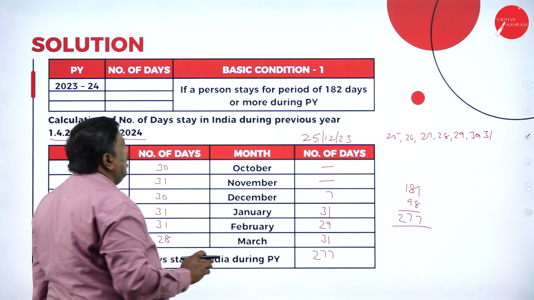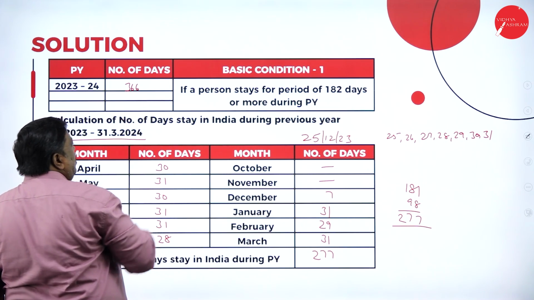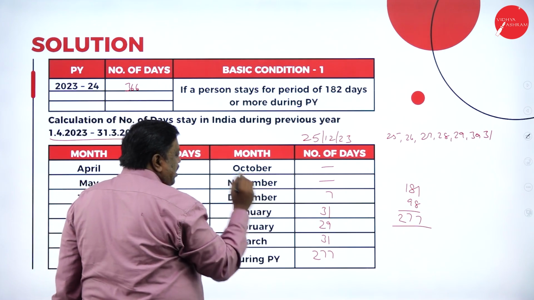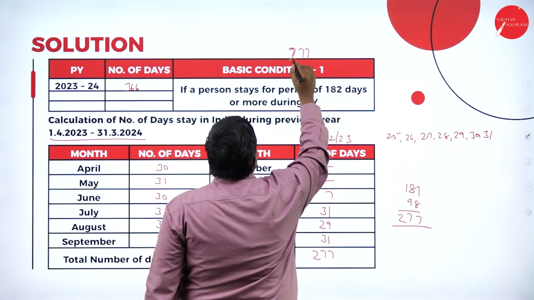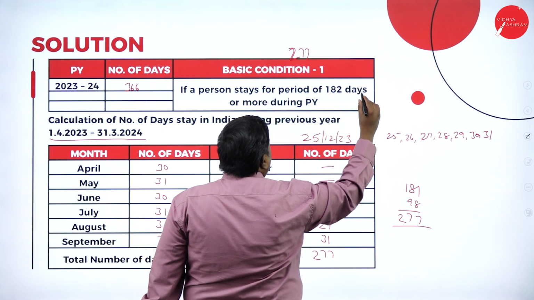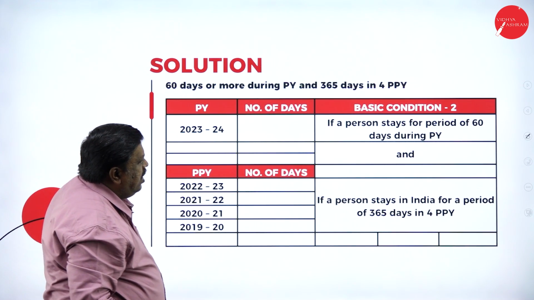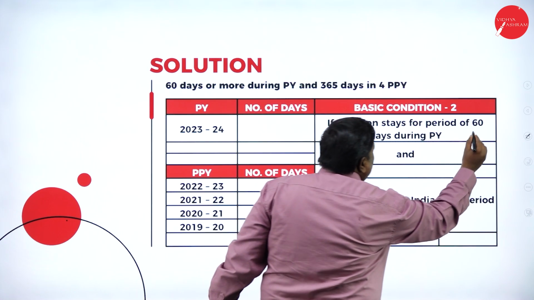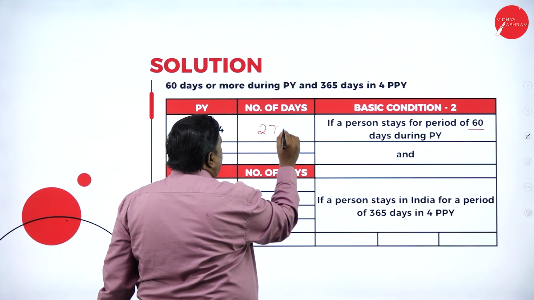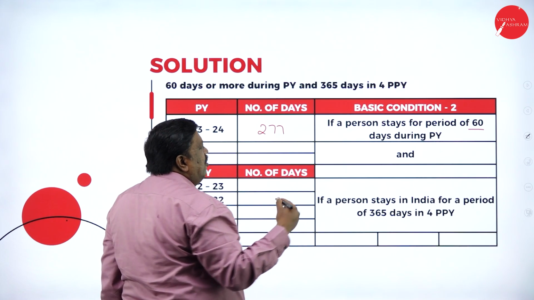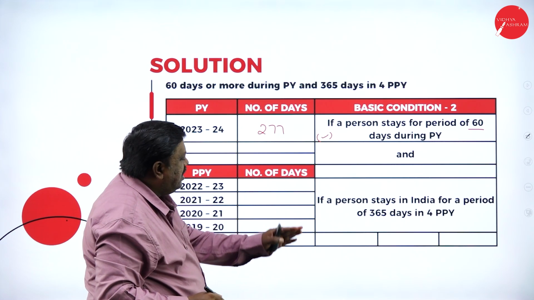What is my condition here? In 2023-24, we had 366 days. Out of 366 days, I was in India for 277. So I've satisfied my first basic condition. What is my second basic condition? I should be here for 60 days during the previous year. I've stayed here for 277, so I've satisfied the first half of the basic condition. What is the second half of the basic condition?